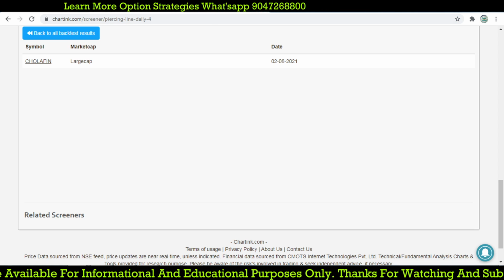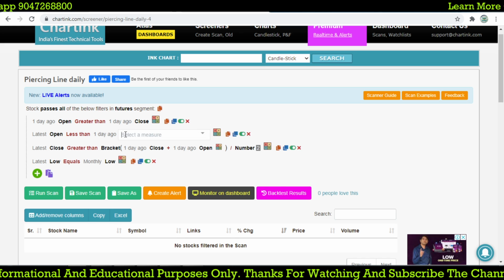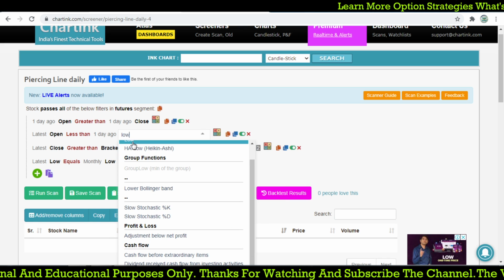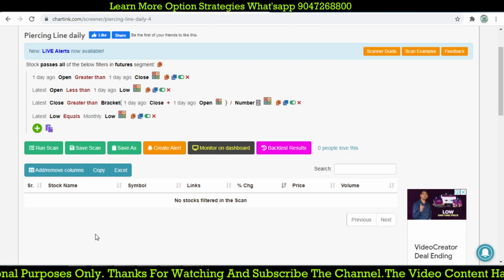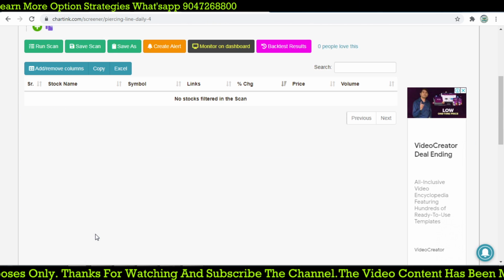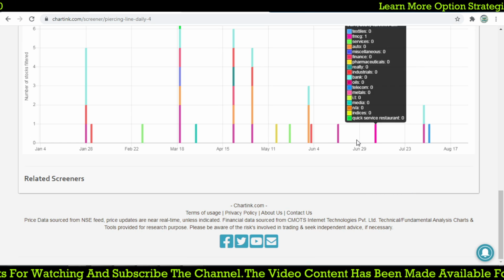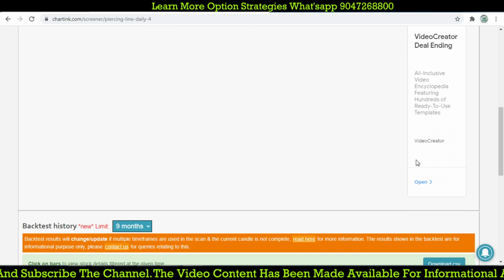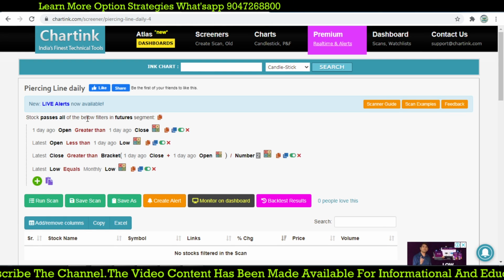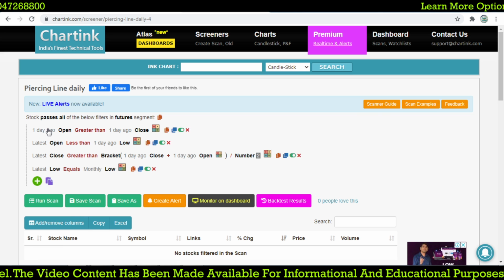So instead of making the close, the open should be below the previous low, which should work very well, and we find very minimum stocks. Okay, so we already saved it, and only 3 stocks formed that were working and giving such a great result, right? So now the same one we can make as a piercing line for 15 minutes.